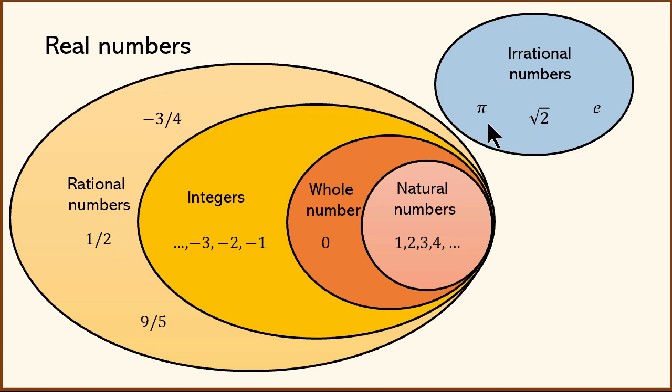Then we have irrational numbers. Irrational numbers are numbers which cannot be represented in p/q form. Things like pi, √2, and the exponential constant e are all irrational numbers. There are many more; these are the examples. Now rational numbers and irrational numbers together are called real numbers. So with this background, let us look at the first statement.